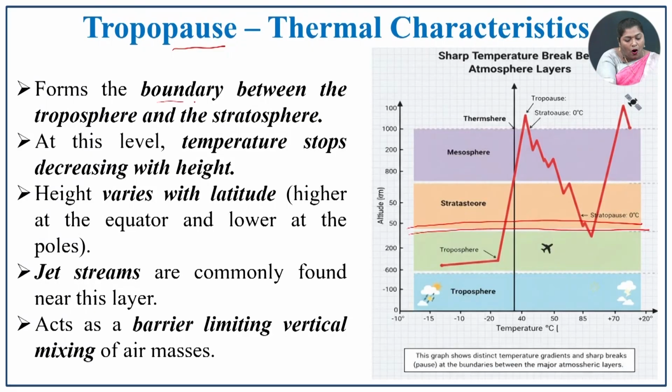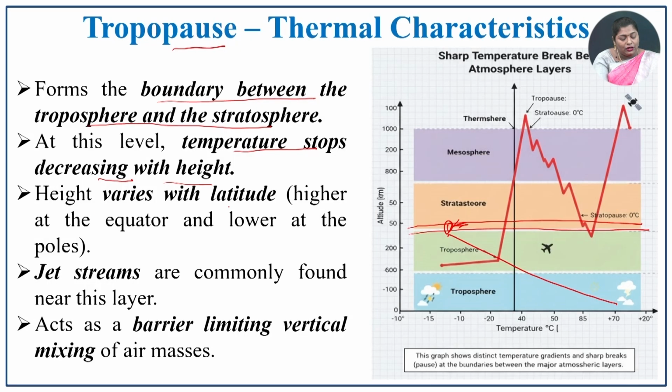It acts as a boundary between the troposphere and stratosphere. At this level, the temperature stops decreasing with height. So, till here what happened? There was a temperature decrease, but here what happens? It stopped. Okay, the decrease stopped in the tropopause.